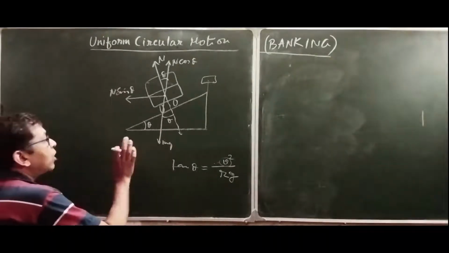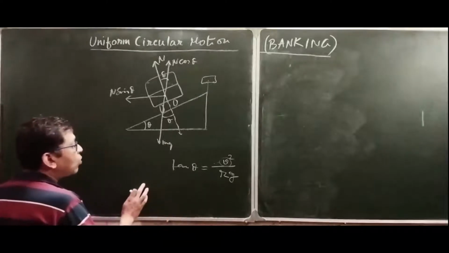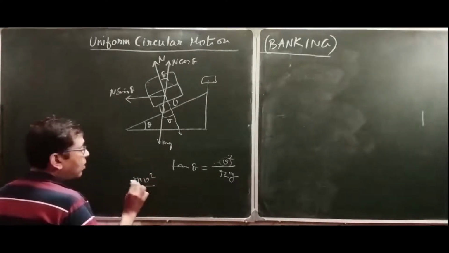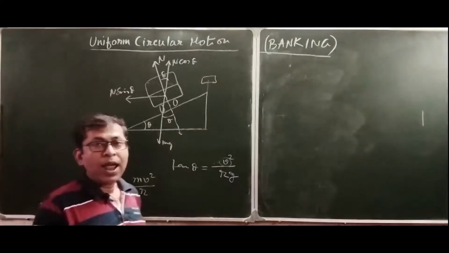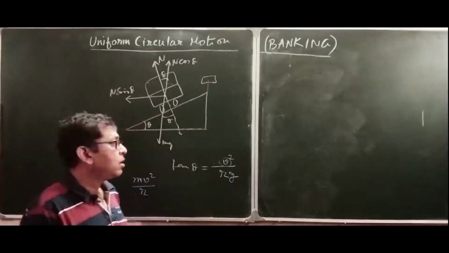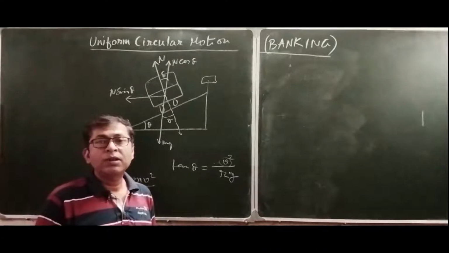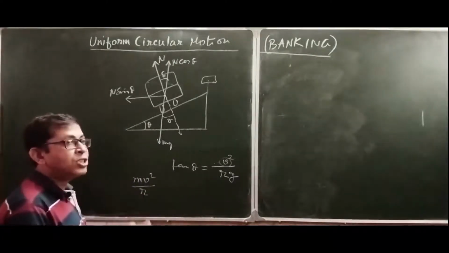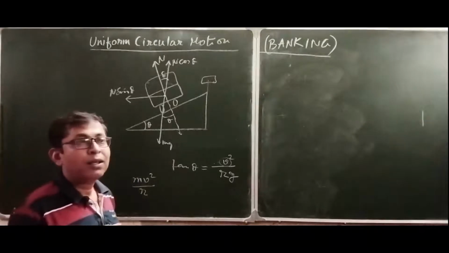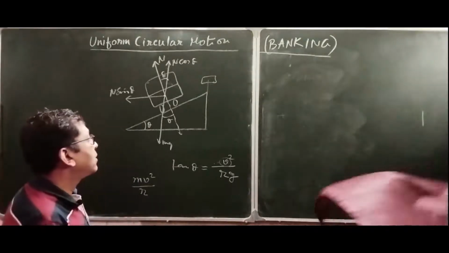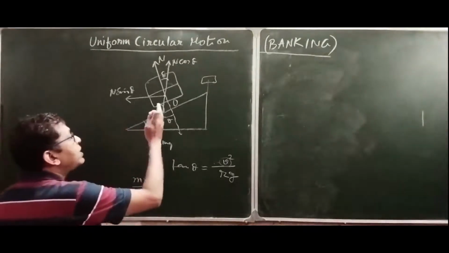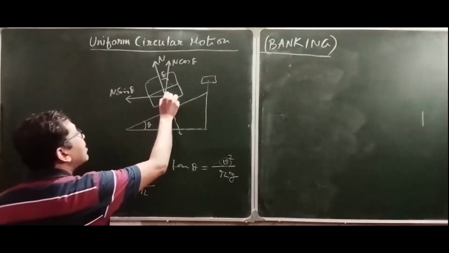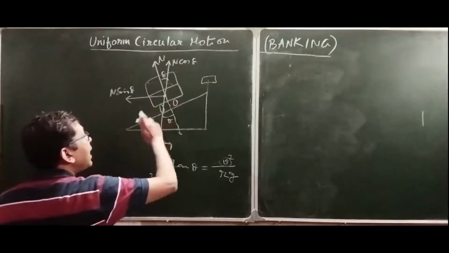So centrifugal force is numerically equal to the centripetal force, but it acts away from the center, in the direction opposite to the centripetal force, and it always tries to move the particle away from the center. In this case, when centrifugal force acts, it tries to move the vehicle away from the center.